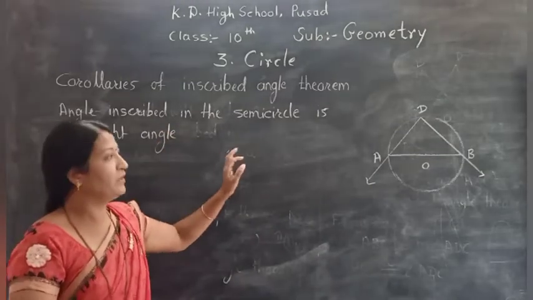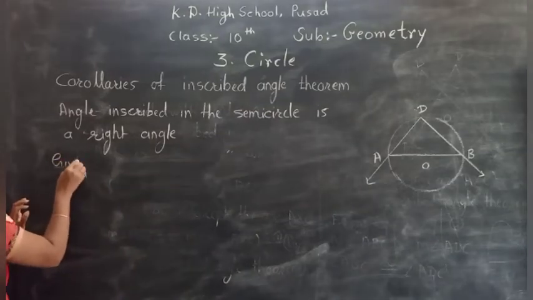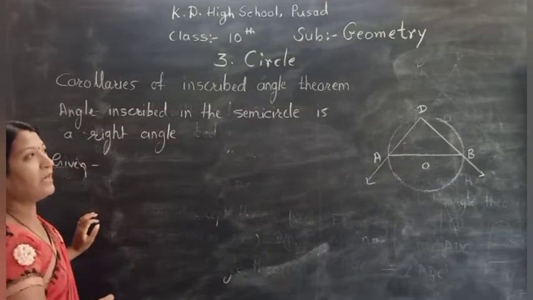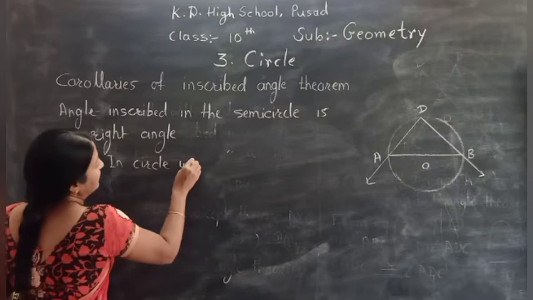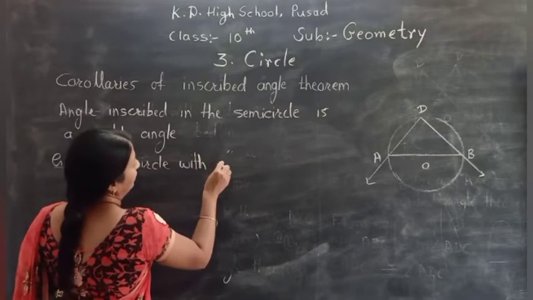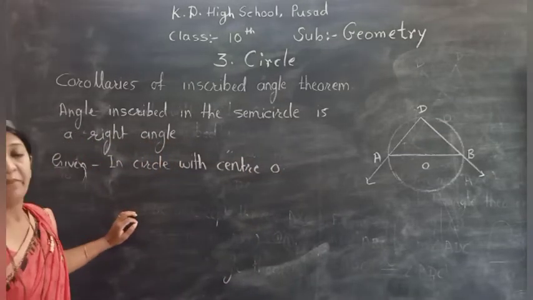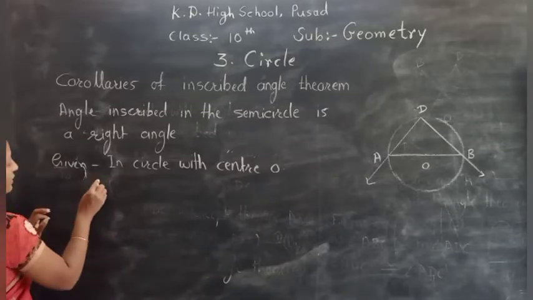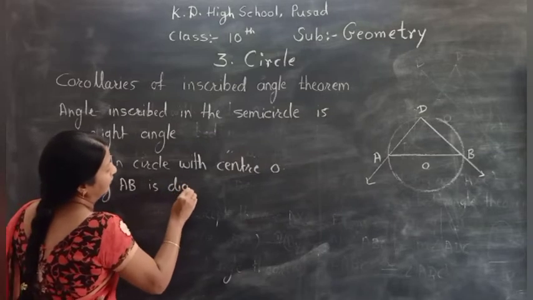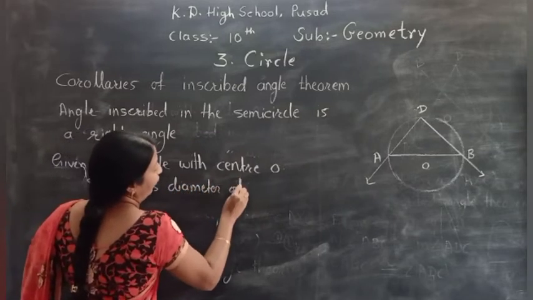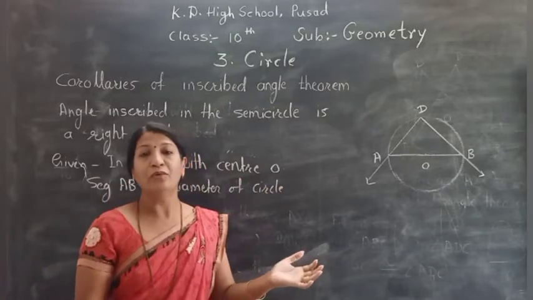Okay. Now from this statement, first of all, write down the given. What is given here? In circle with a center O, AB is the diameter of the circle. Segment AB is a diameter of circle. We know that the diameter divides the circle into semicircles.